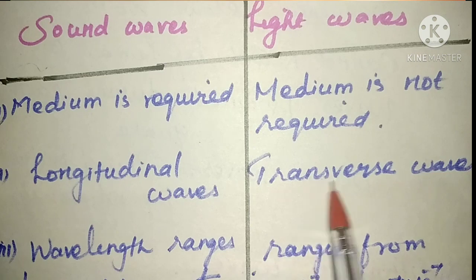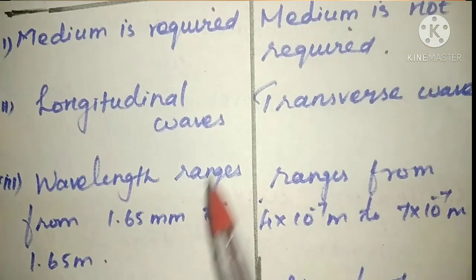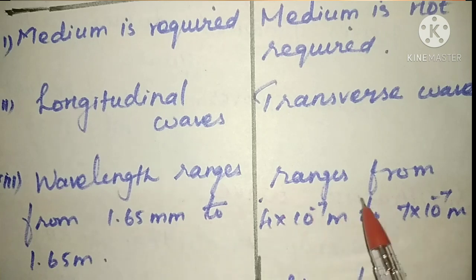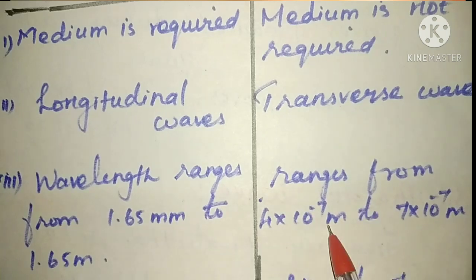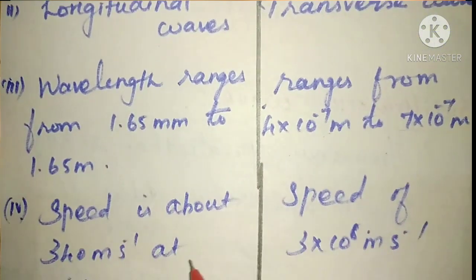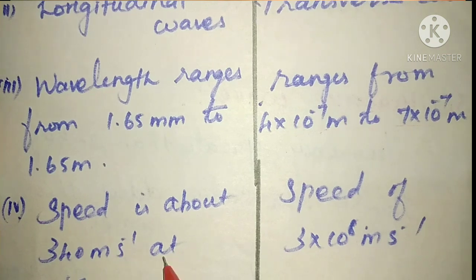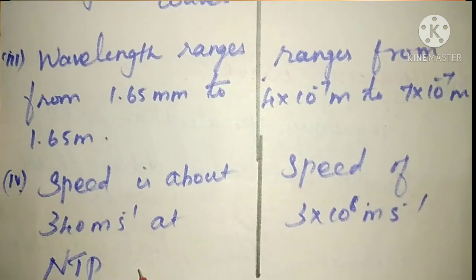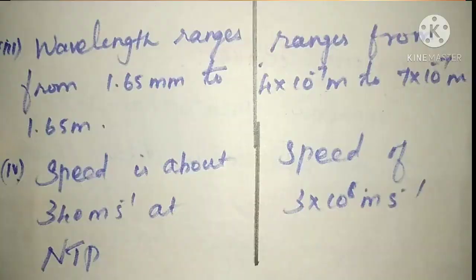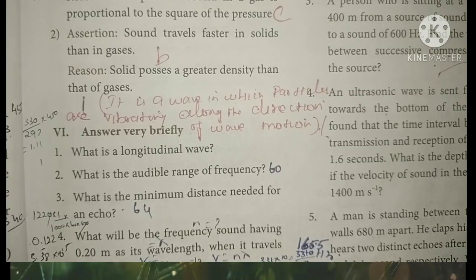The wavelength range for sound is 1.65 millimeter to 1.65 meter, while for light it is 4 × 10^-7 meter to 7 × 10^-7 meter. The speed of sound is about 340 m s^-1 at NTP. This NTP, what is the full form? Normal temperature and pressure. And the speed of light is 3 × 10^8 m s^-1.